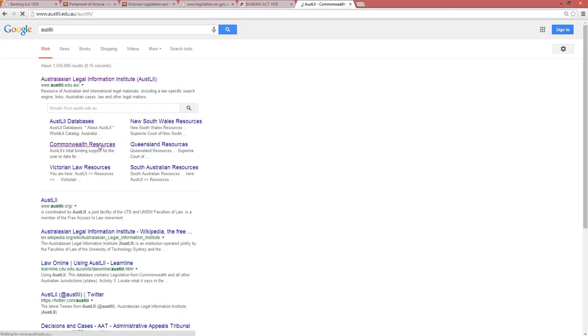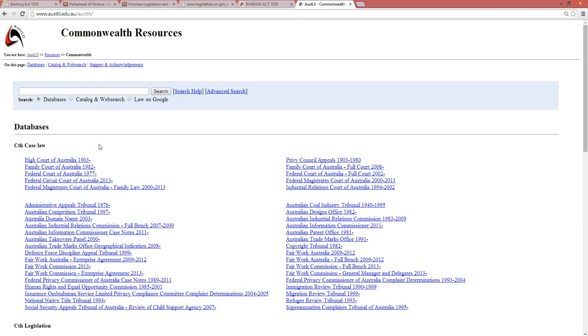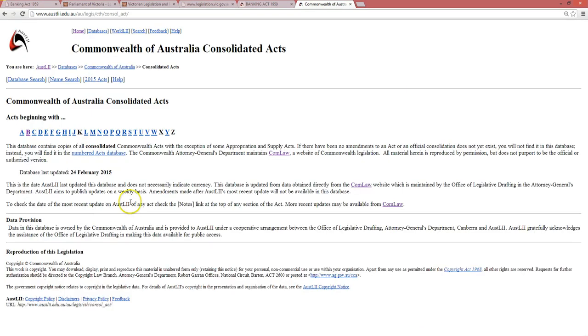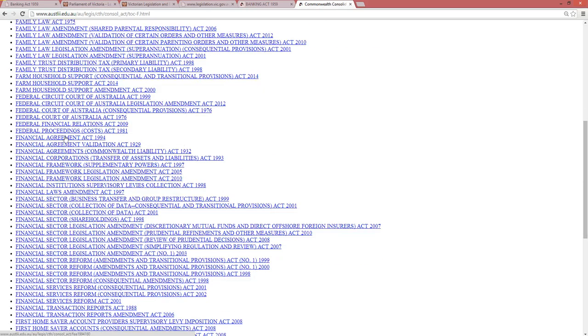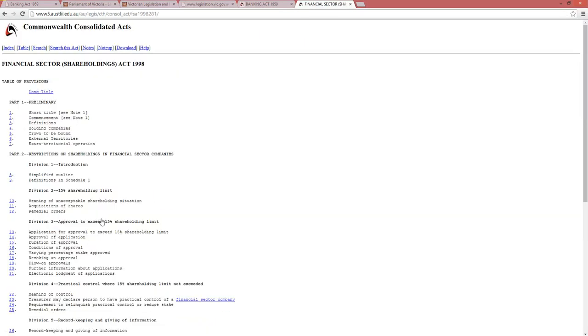We're going to Commonwealth Resources because it's a federal act. We go down to Consolidated Acts again. We go to F. We look for Financial Sector Shareholdings Act. And there you have it, the Financial Sector Shareholdings Act.